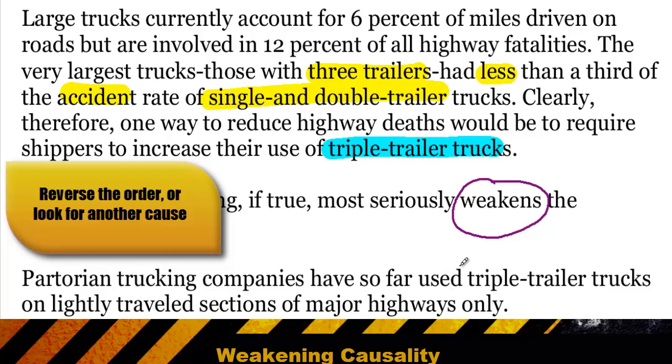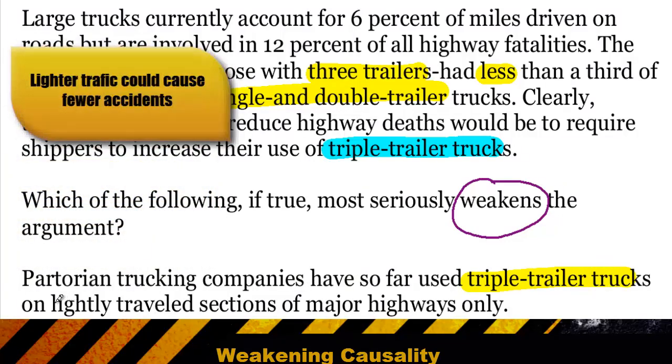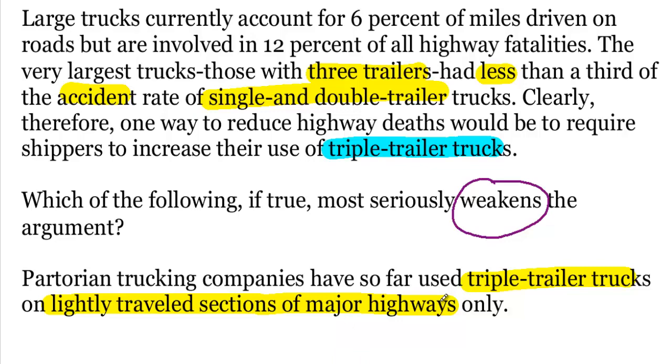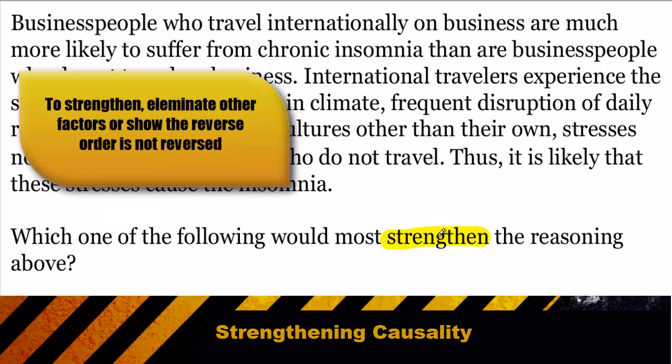The correct answer choice in this case observed that triple trailer trucks are used only on lightly traveled sections of major highways. And that weakens the argument because if you only drive on roads with low traffic, then naturally you would assume you're less likely to have an accident. So it wasn't the number of trailers, but more so the routes the trucks took that caused the lower accident rate.